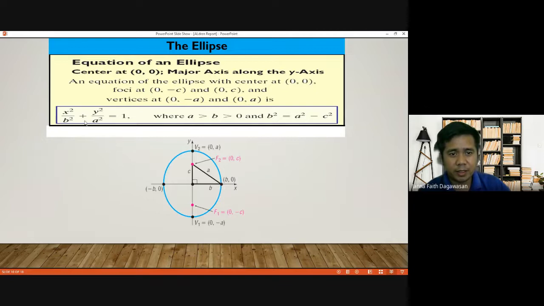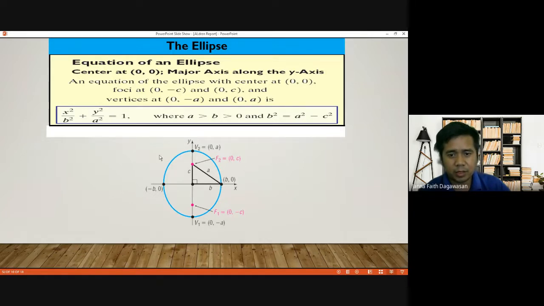Notice here that a is under y, and x is b. It's because the major axis is along the y-axis. So this is the image of our ellipse.